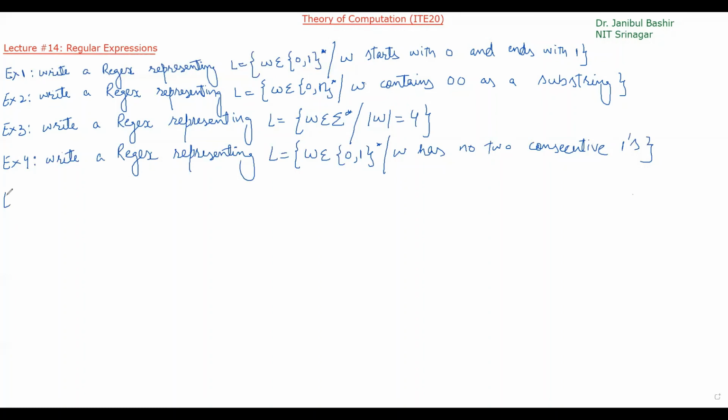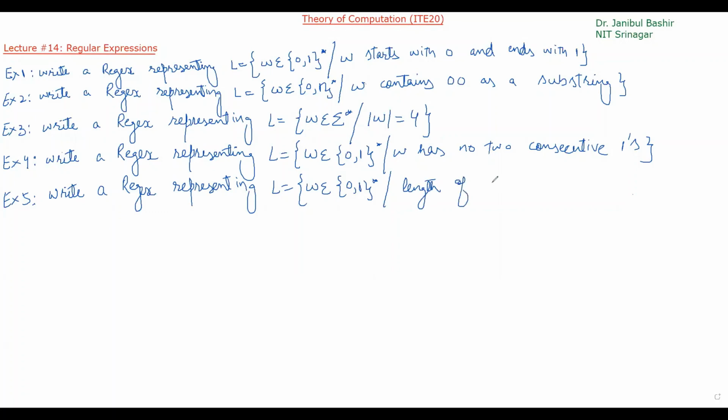Okay. Example 5, write a regular expression representing L is equal to W belongs to 0, 1 star, such that length of W is M.